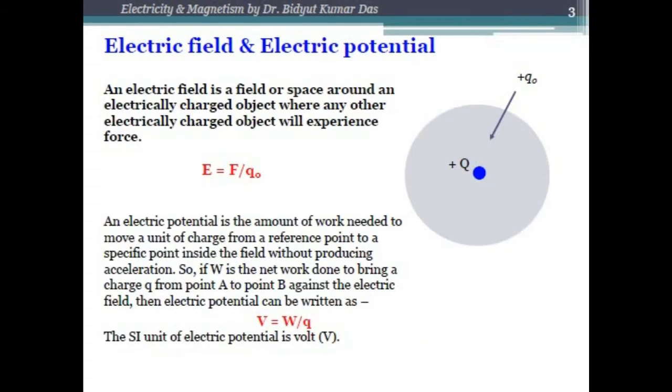Okay, now let's talk about electric field and electric potential. So what is an electric field? An electric field is a field or space around an electrically charged object in which any other electrically charged object will experience a force. For example, this is a positive charge, and this region is known as the field of this positively charged particle. If you bring any positive or negative charge inside this field region, that charged particle will experience a force due to this positively charged particle.